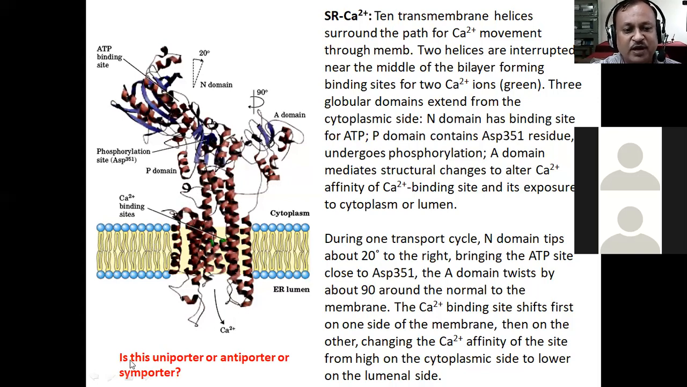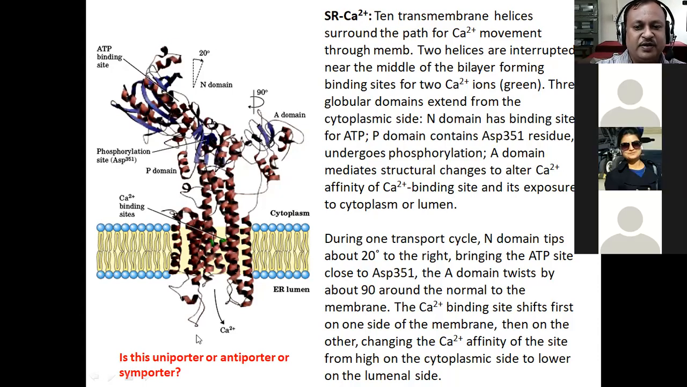Now I have asked a question here: is this a uniporter, an antiporter, or a symporter? Can you give me that answer? What type of transporter is it? Sir, biporter. What did you say? I'm asking you whether it is a uniporter, antiporter, or symporter. Antiporter, sir. Antiporter. Why?